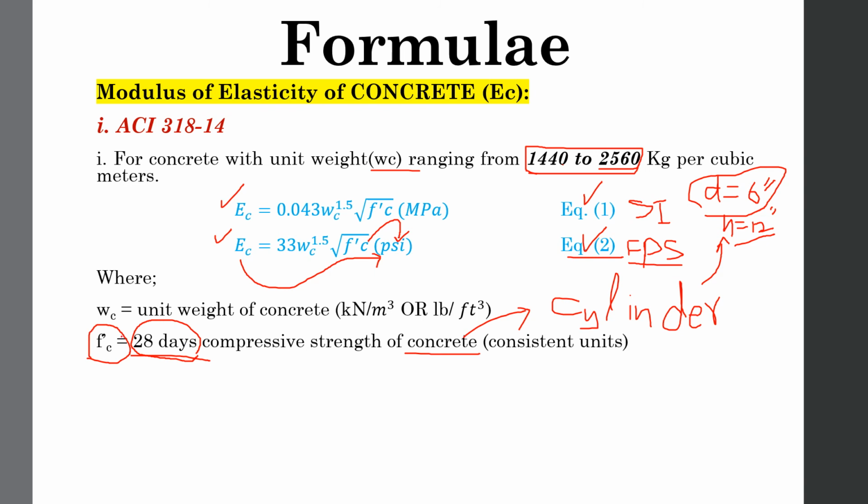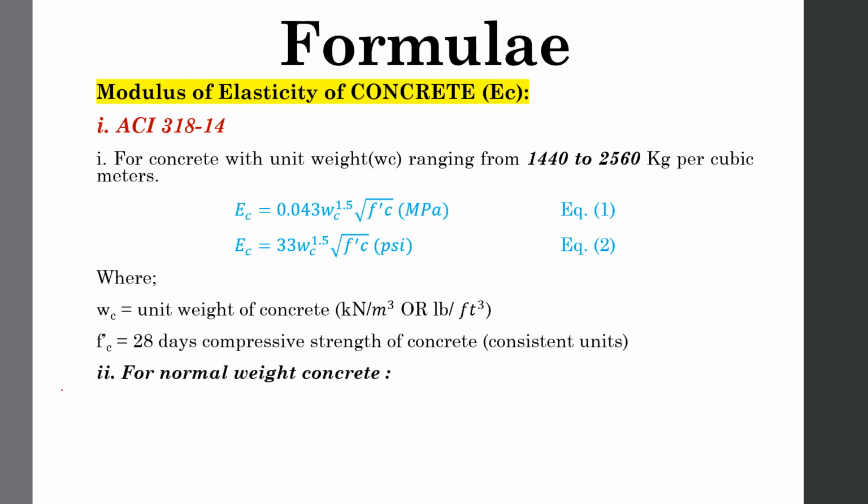You will put this 28 days FC prime value in these formulas depending on your requirement. If you determine the strength in megapascal, you will get EC in megapascal. If you determine FC prime in PSI, you will use the second formula and get EC in PSI.